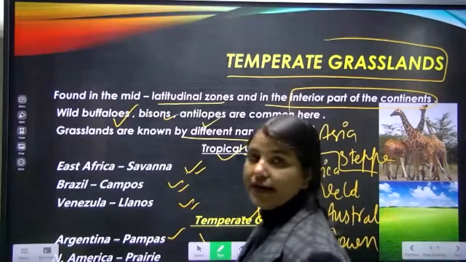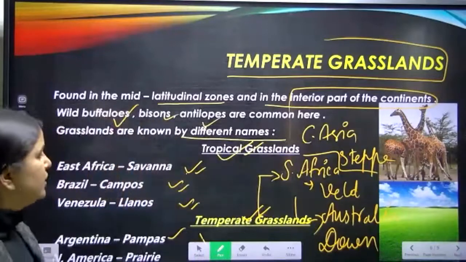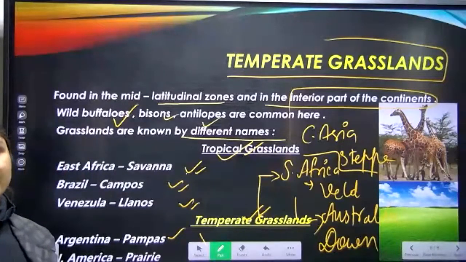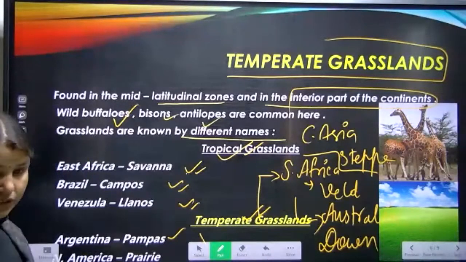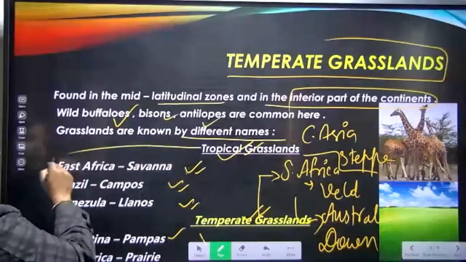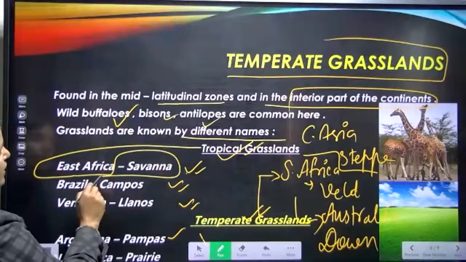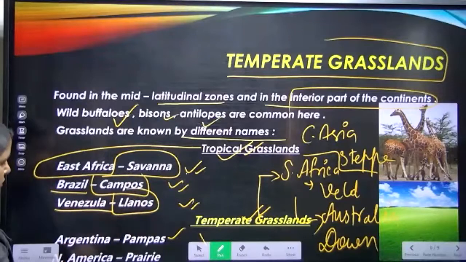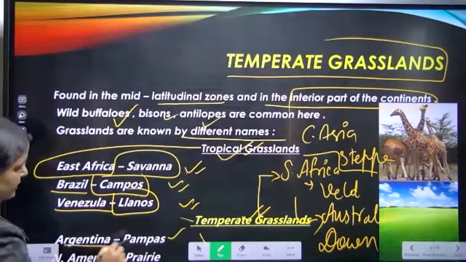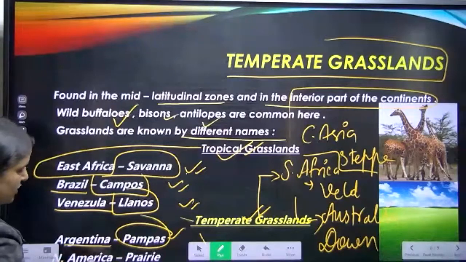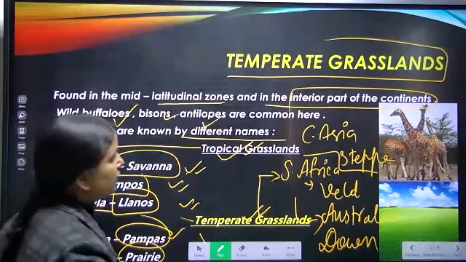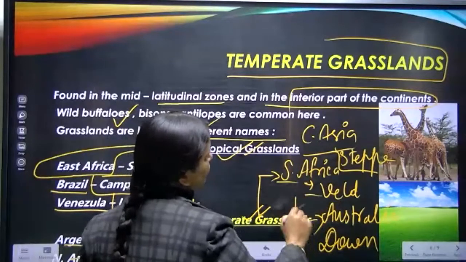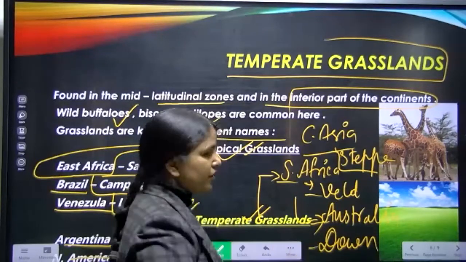Okay, so look here once again, try to understand. Tropical grassland and temperate grasslands are known by different names in different regions. Tropical grassland in East Africa is known as savanna, in Brazil as pampas, in Venezuela as llanos. Now temperate grassland: in Argentina, it is known as pampas; in North America, as prairies; in Central Asia, as steppe; in South Africa, as veld; and in Australia, as downs.